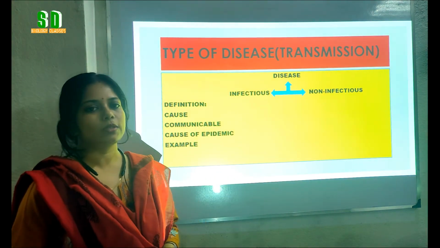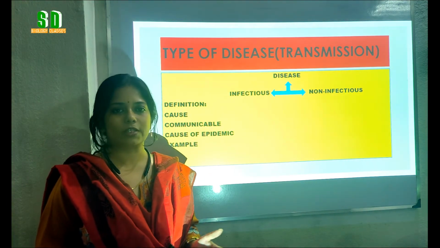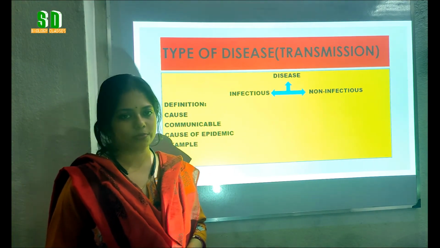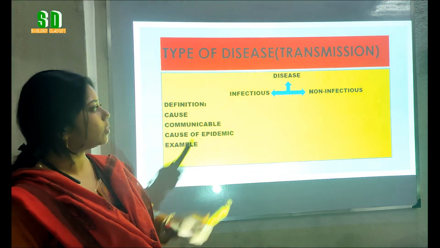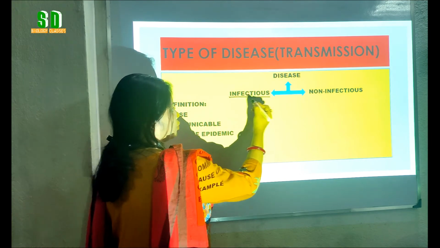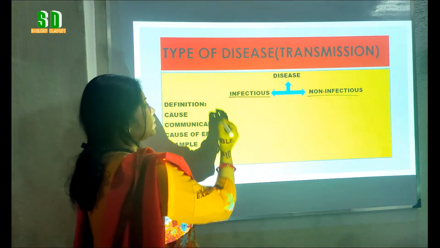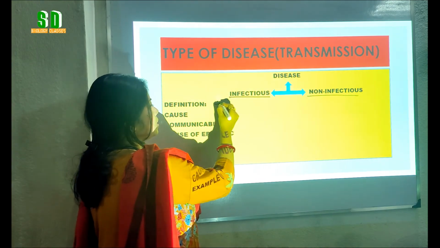Now students, we will discuss about the type of diseases on the basis of mode of transmission. On the basis of mode of transmission, the diseases are of mainly two types: infectious disease and non-infectious disease. What is infectious disease?